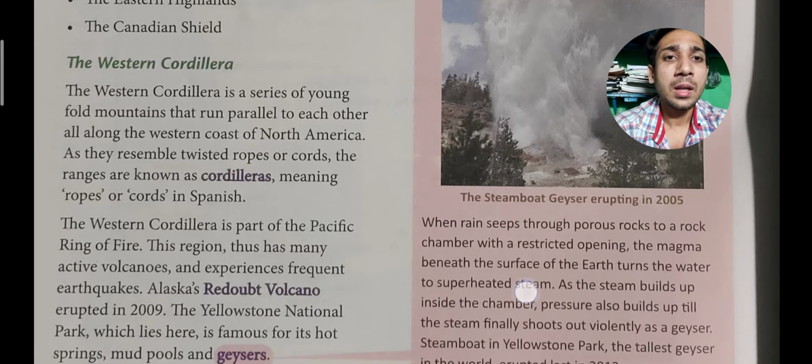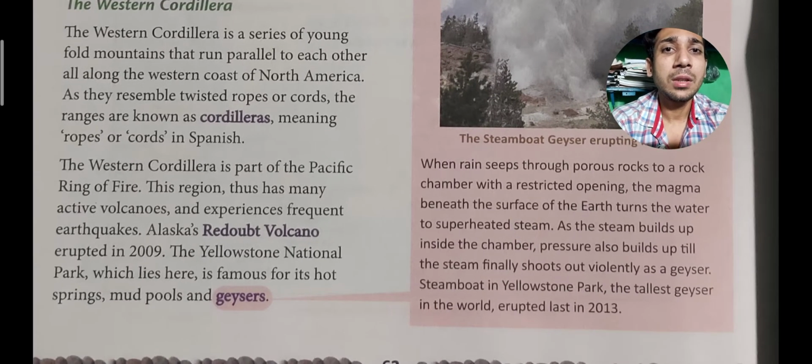The Western Cordillera is part of the Pacific Ring of Fire. This region thus has many active volcanoes and experiences frequent earthquakes. Means the Western Cordillera is just called a part of the Pacific Ring of Fire. Okay, so in this region there are so many active volcanoes present.